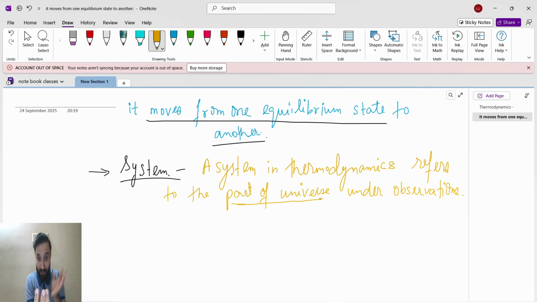So your favorite person is also a part of universe. There are thousands of lakhs of girls in the universe, but you are focusing on one, right? So that way it is a part of universe under observation. So that is a system. Okay, next we will see the surroundings.